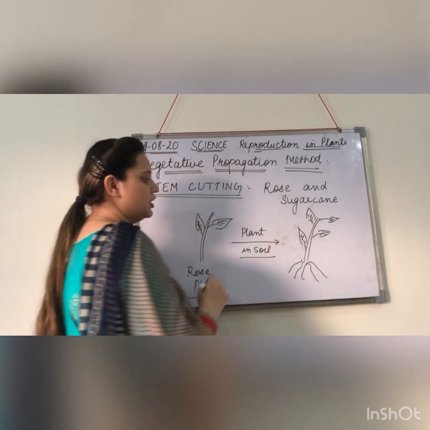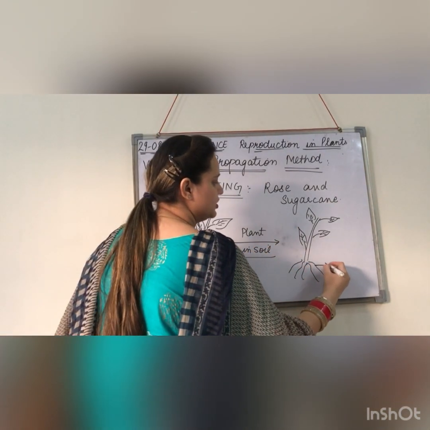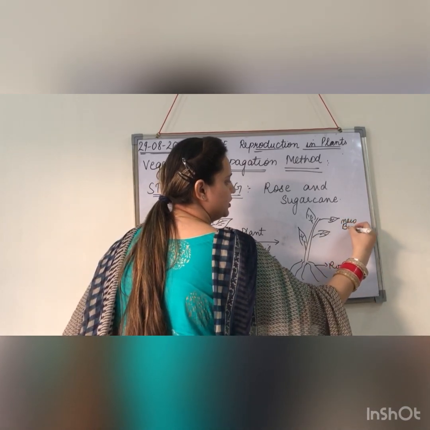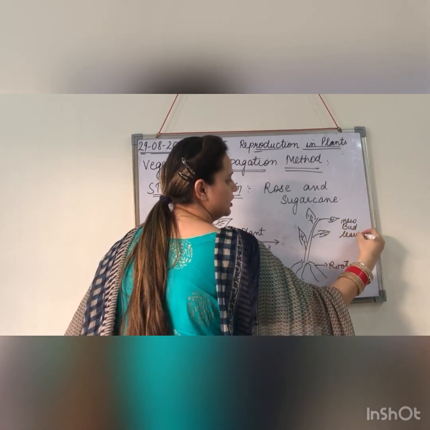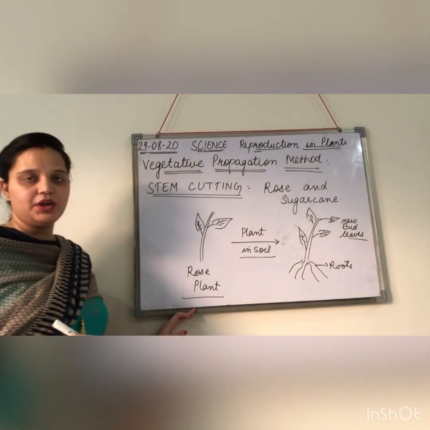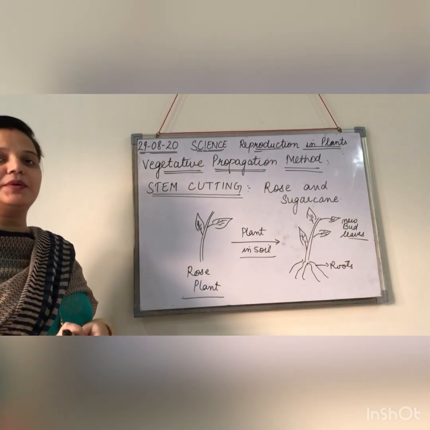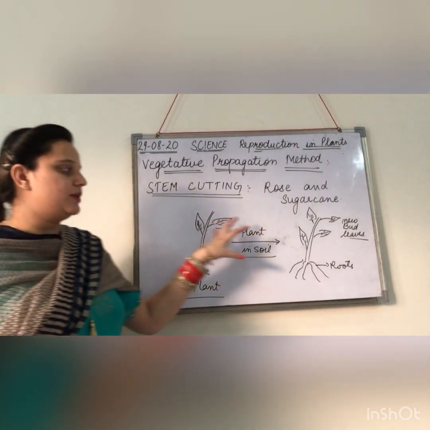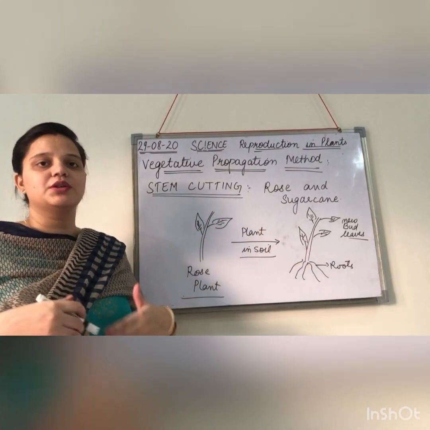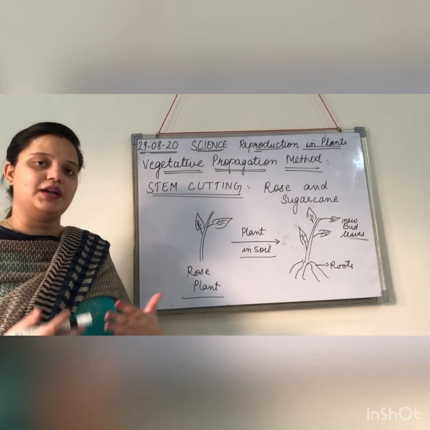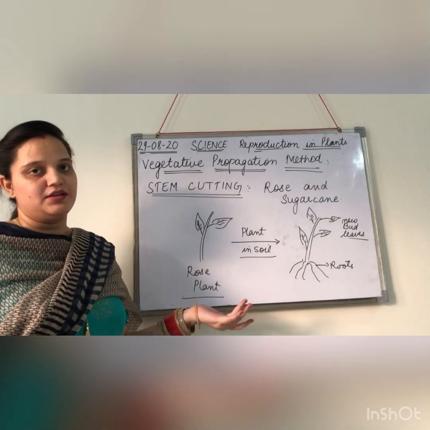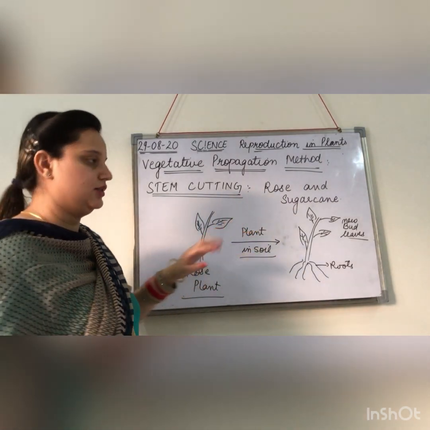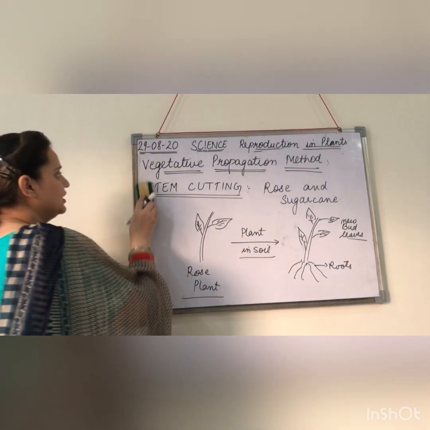After a few days you will be seeing the roots, and a new bud or leaves will be developing. So this is the method of stem cutting, where we just take the stem of the plant and plant it. In a few days it will grow into a new plant and then it will be bearing flowers. So this is the first method, the stem cutting method. The second one,